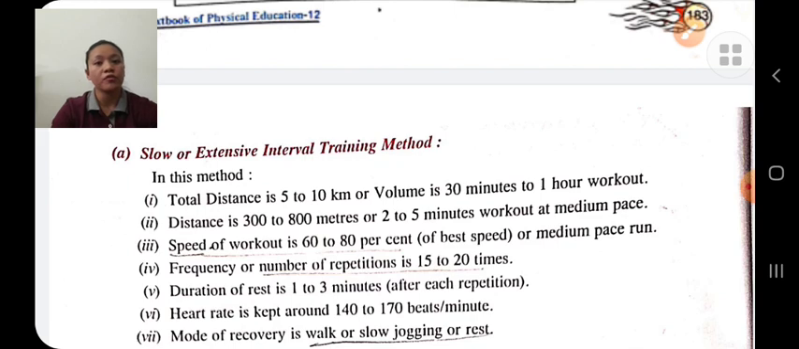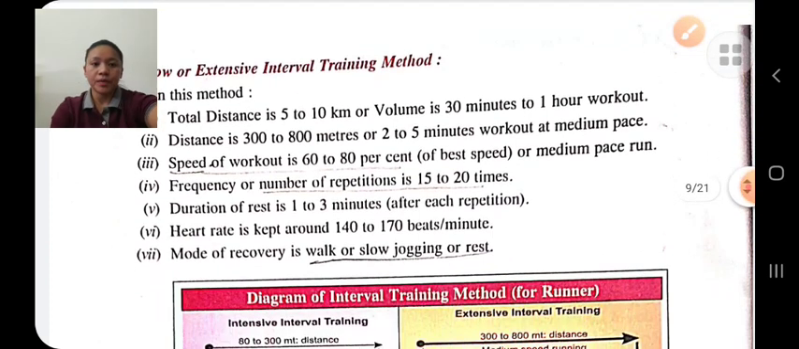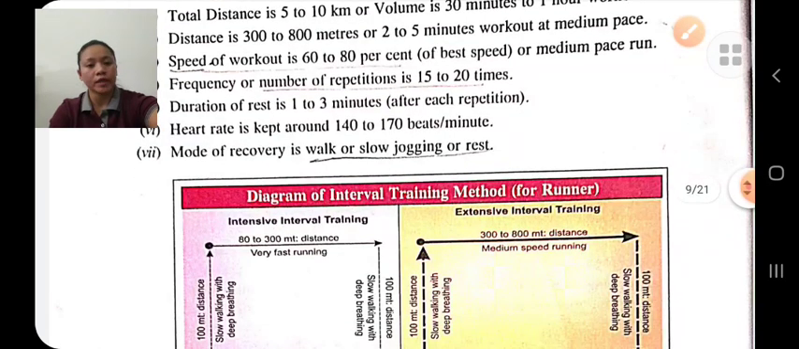The duration of rest in between the workout is 1 to 3 minutes, and heart rate is kept around 140 to 170 beats per minute. The mode of recovery in this slow interval training method is by walking or through slow jogging.